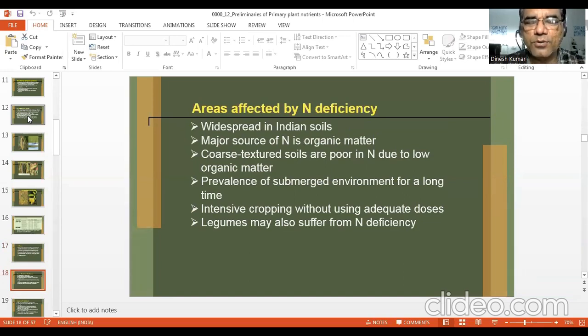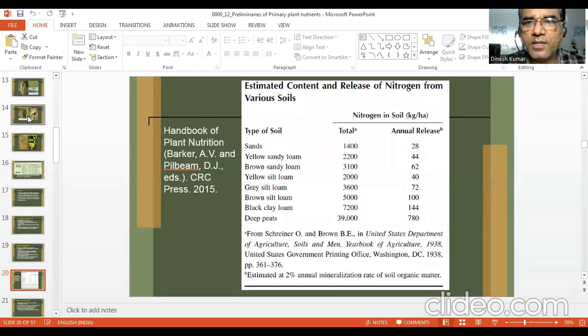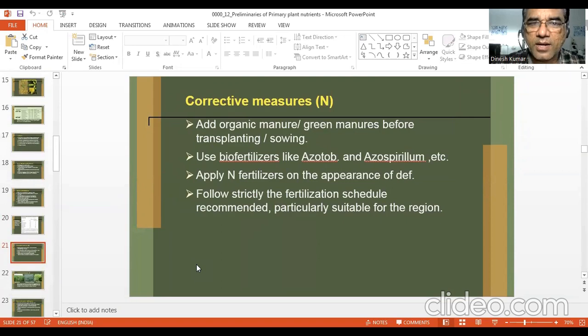Most of the Indian soils, coarse texture soils, are deficient in nitrogen. We have seen the causes of nitrogen deficiency, and the annual release of available nitrogen. If you know the total nitrogen, you can calculate the quantity, and then 2% of this is normally made available in 1 year. So you have seen heavy textured soils release more available nitrogen. And what are the corrective measures? It is mostly INM, organic manures, fertilizers, and biofertilizers.